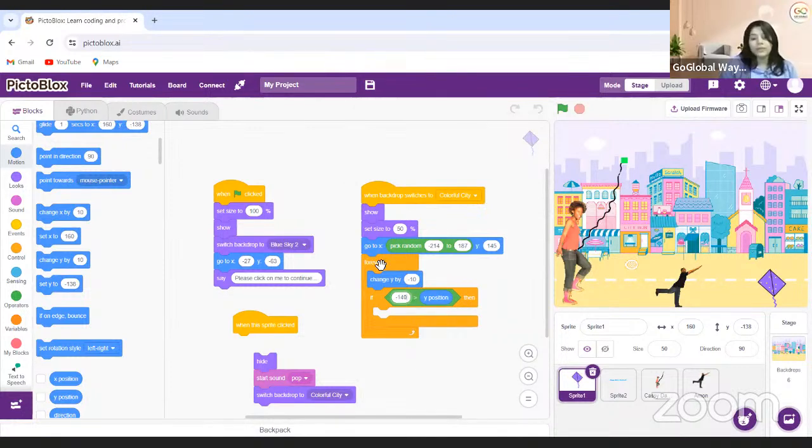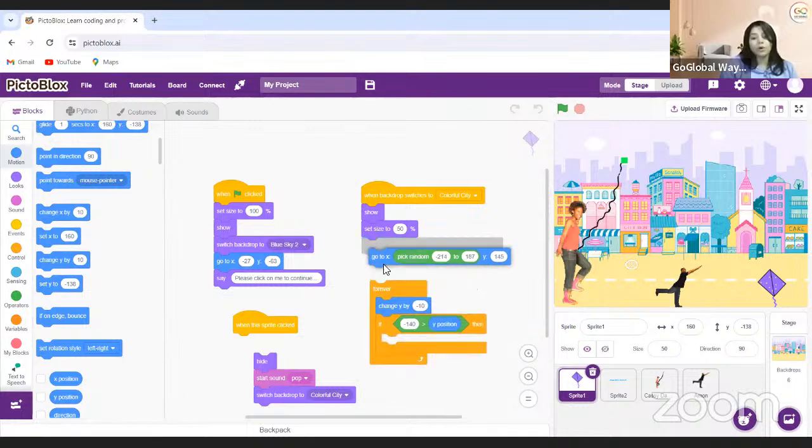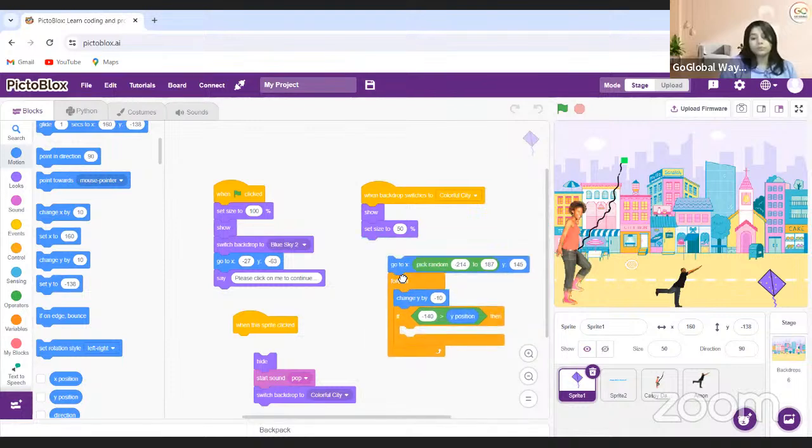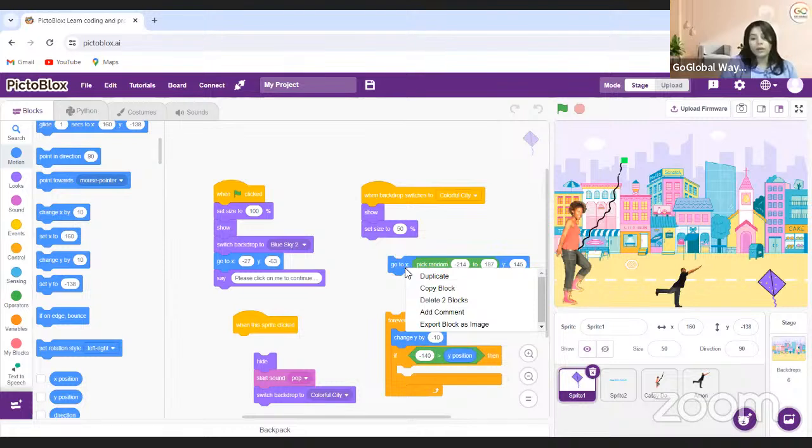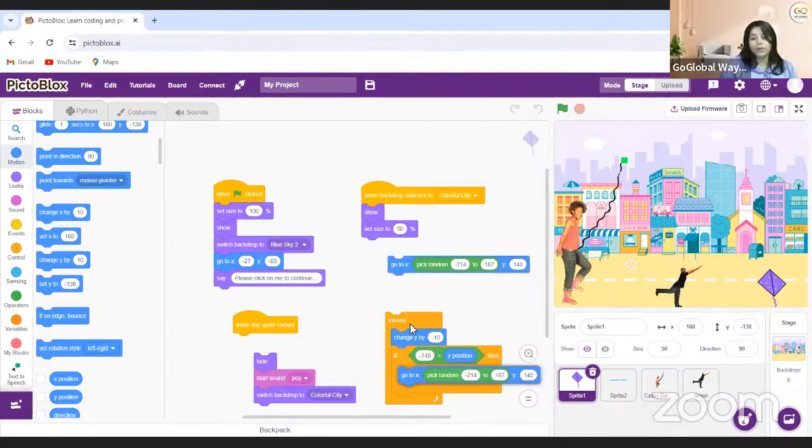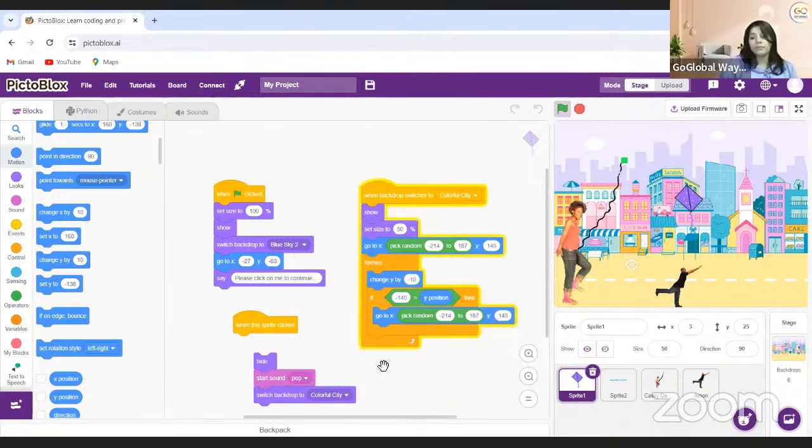Okay. If this happens, I'll just take this block and I'll do duplicate of it and I'm just joining it inside. So every time when this happens, it should come to the random place like this way. Okay, and this guy has to catch the kite.